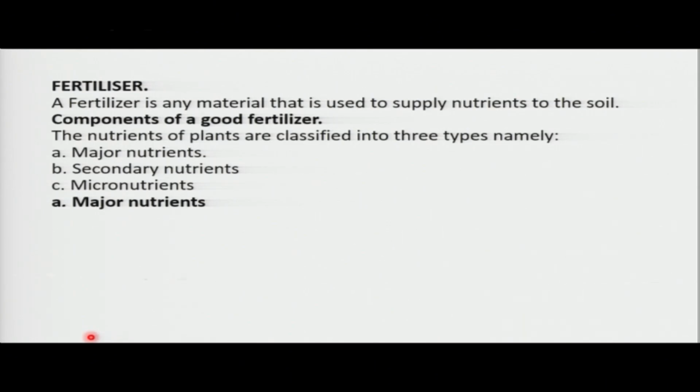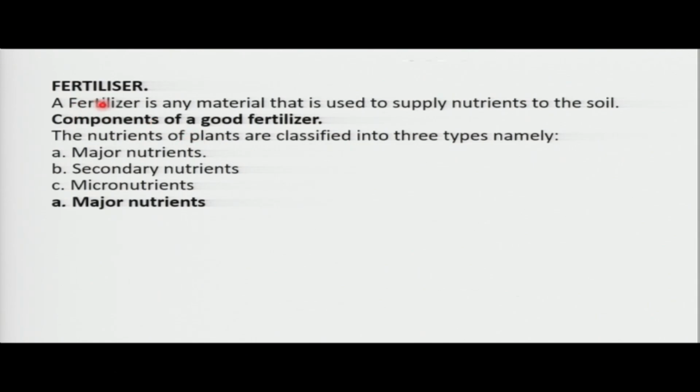This time we are talking about agriculture in chemistry. In agriculture, they normally give the components of good fertilizers. We are going to talk about three components in terms of nutrients.